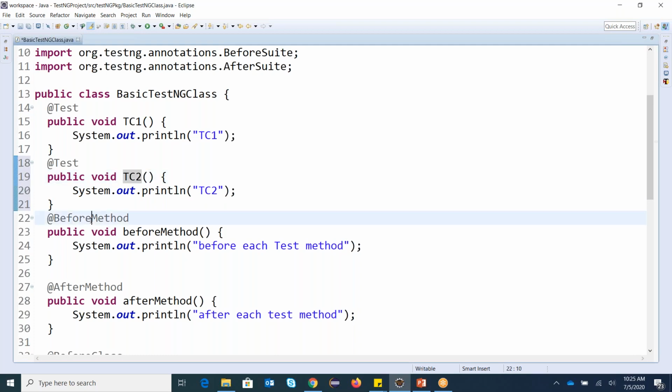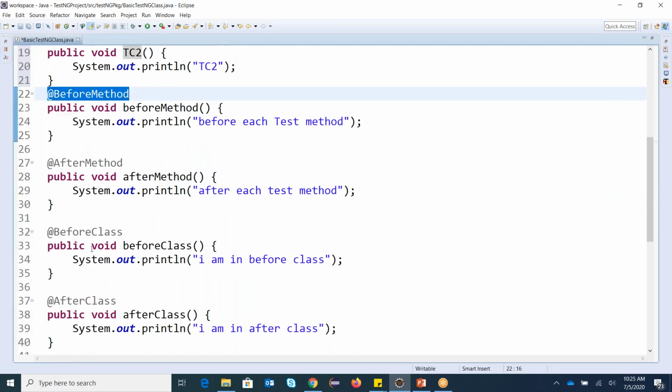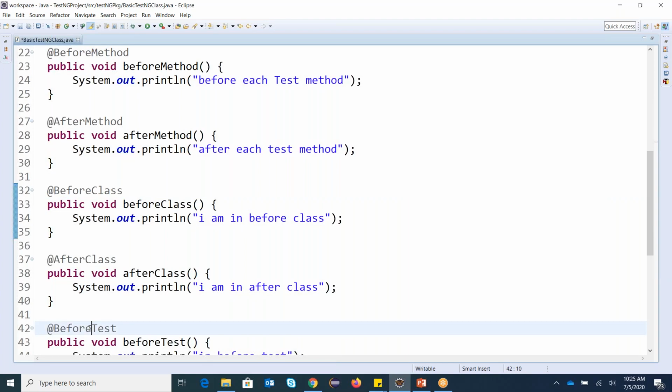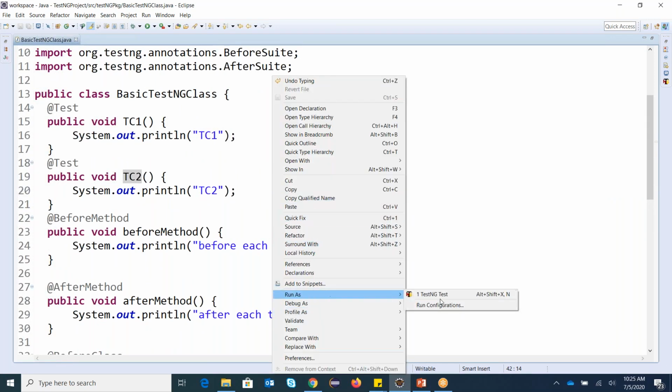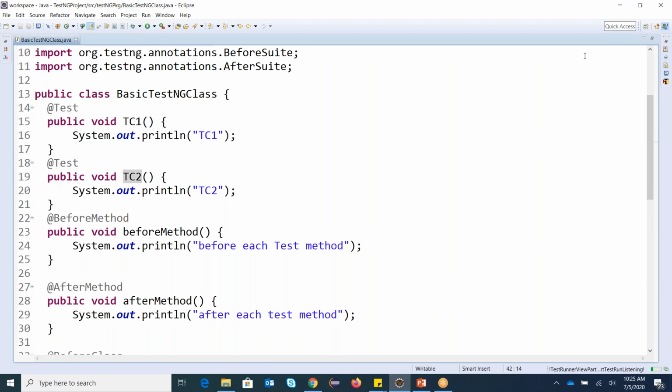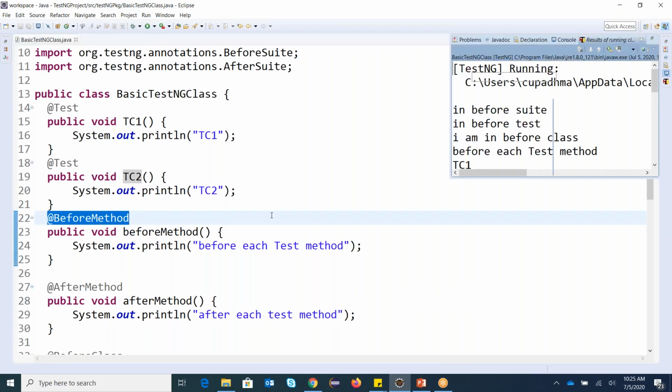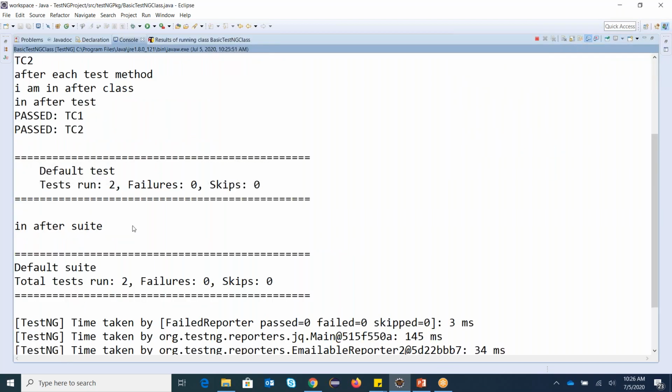Now we want to see how many times @BeforeMethod executes, how many times @BeforeClass, and how many times @BeforeTest will execute. So now we can save this and rerun our code one more time. Once we execute, this time we came to know how many times @BeforeMethod executes.